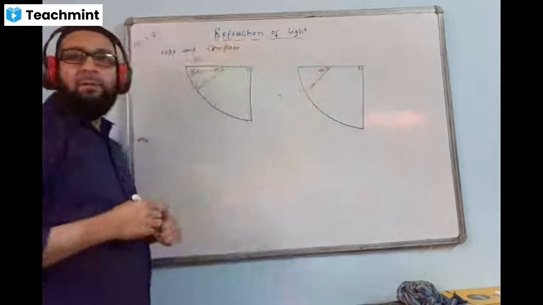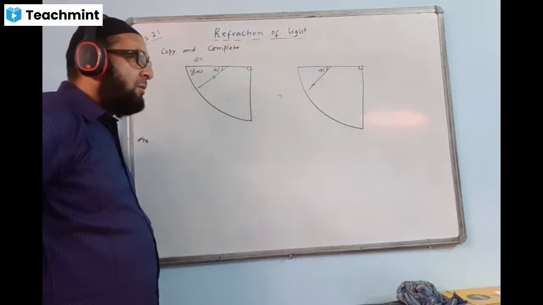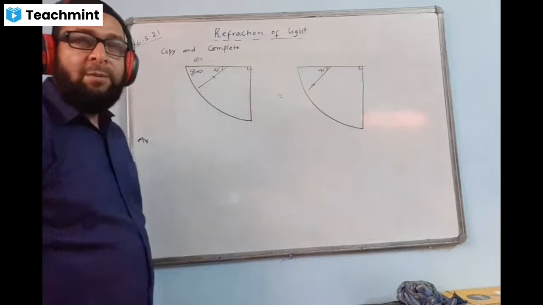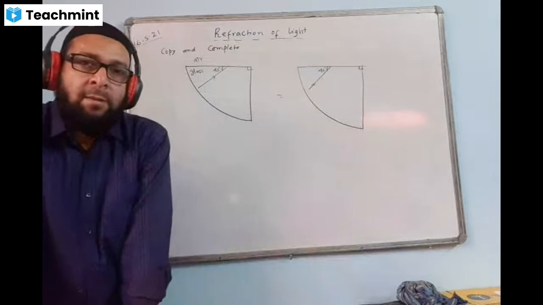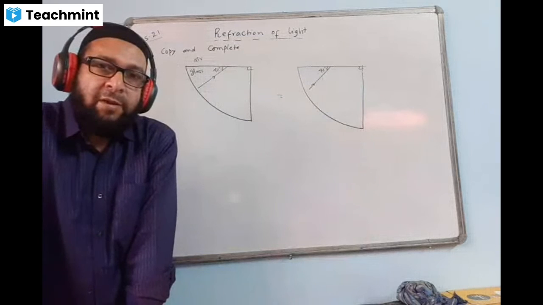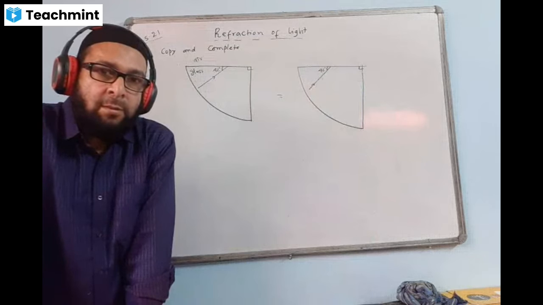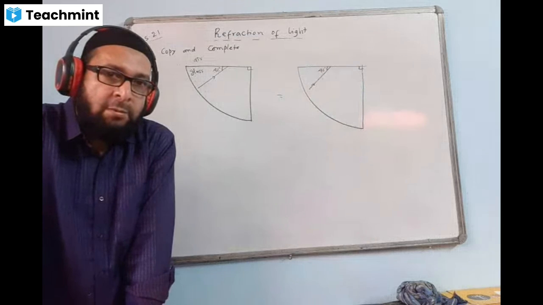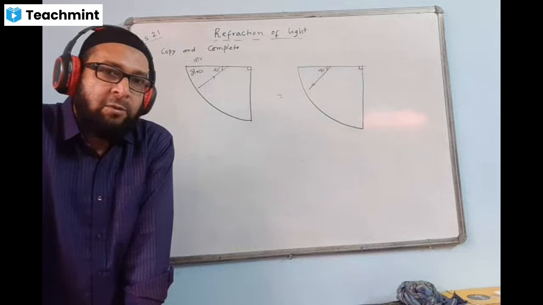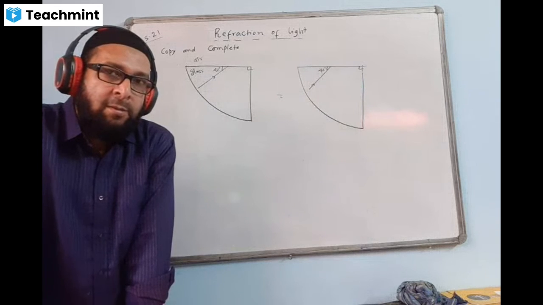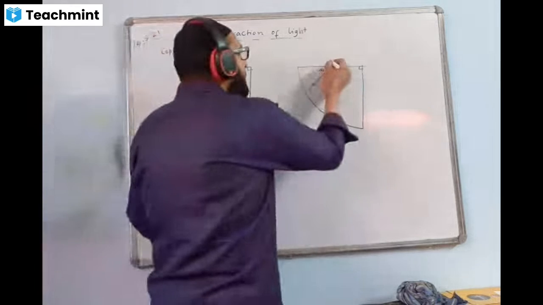Okay, now tell me what will be happening here. It is more than critical, so TIR. Yes, good. Okay. Do and show me. Tell me finally what is happening here. You're doing well, Ruchika. You're understanding well. It will touch and go. No. It will touch the surface and go, isn't it? Yes, good.